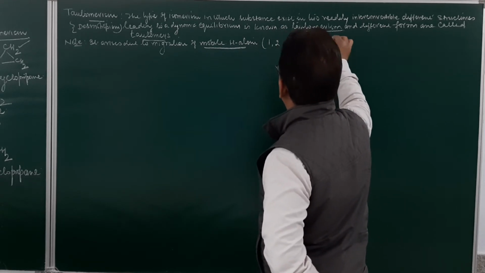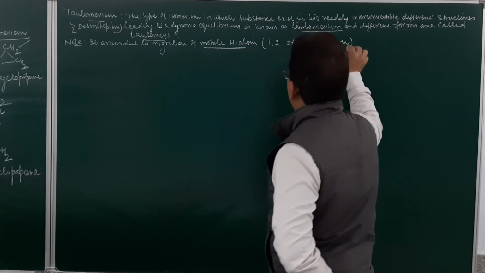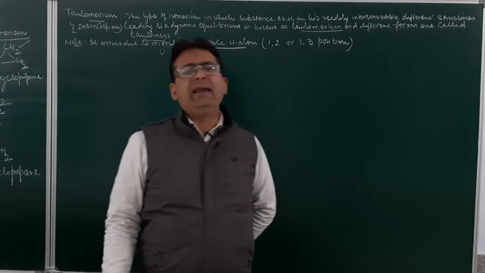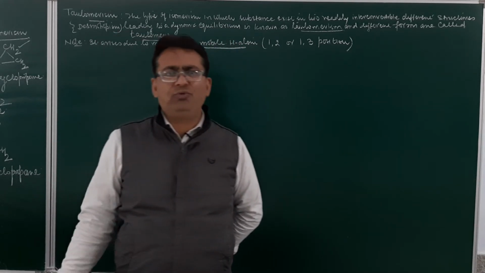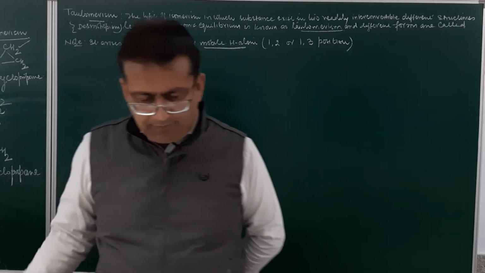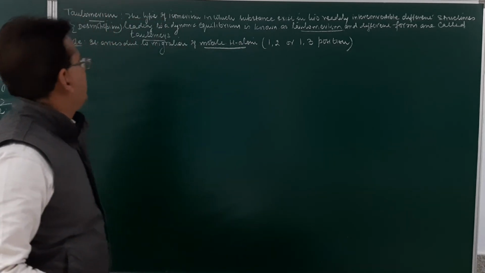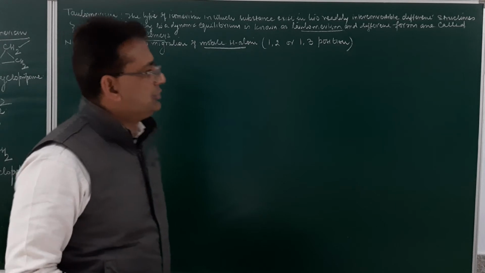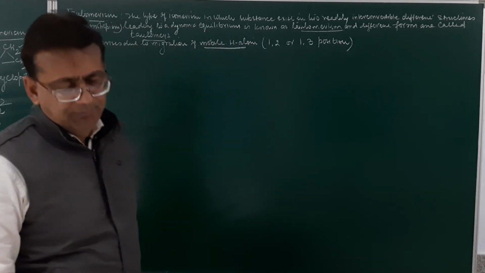In fact, I must be very clear over here. The position can either be 1,2, 1,3 or any other position like 1,5, 1,7, 1,9 or 1,11 position.